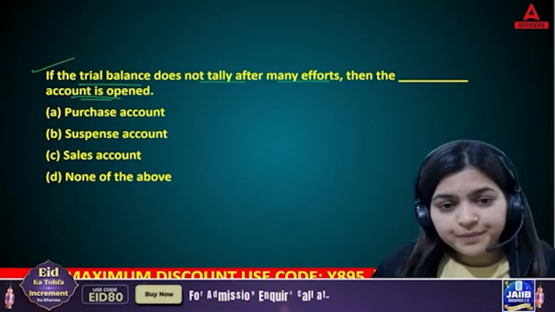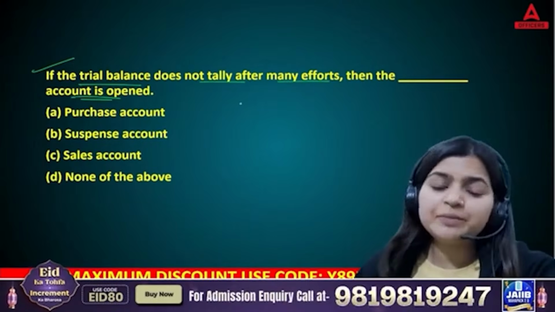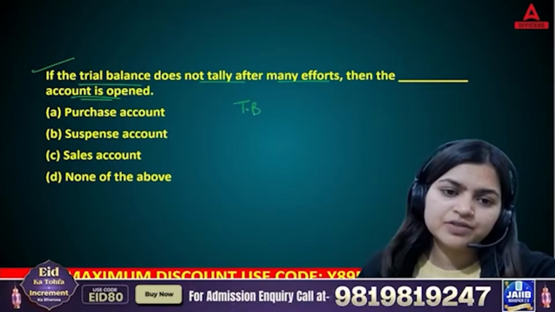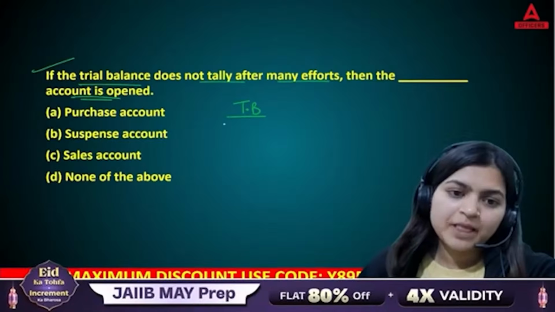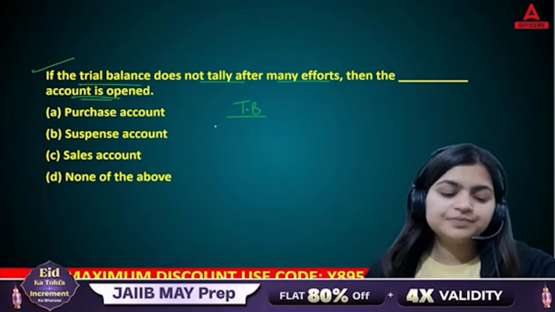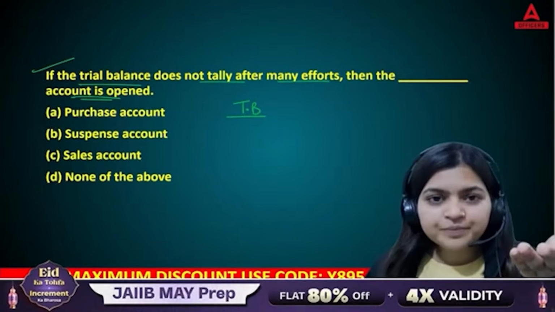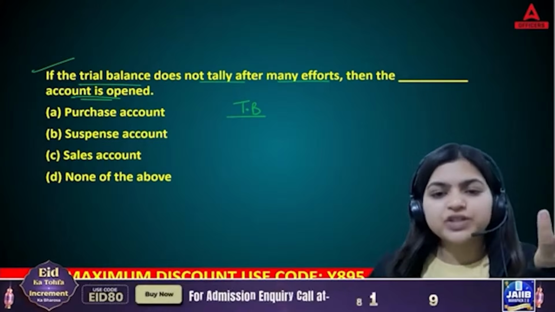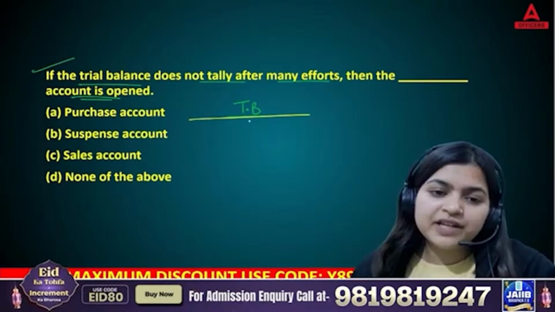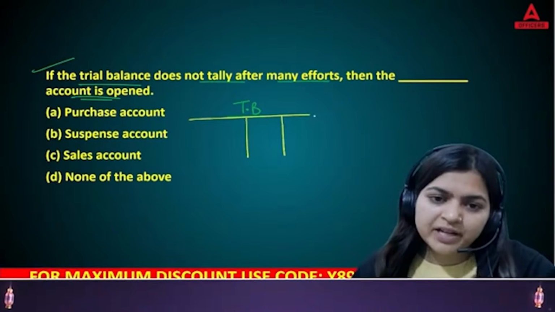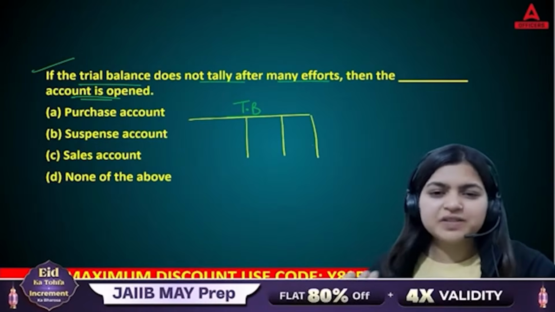Now whenever you are preparing a trial balance, there is one point you need to remember. Who will prepare the trial balance? We do, individuals or machines. Of course, whether we or software are preparing it, mistakes are common.